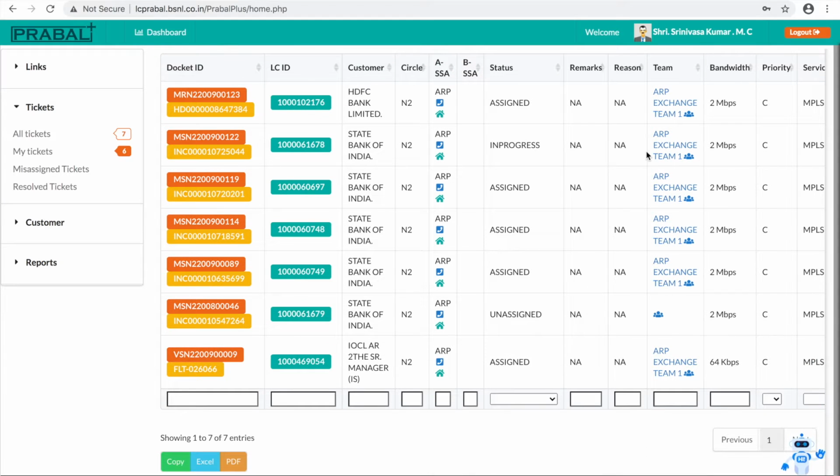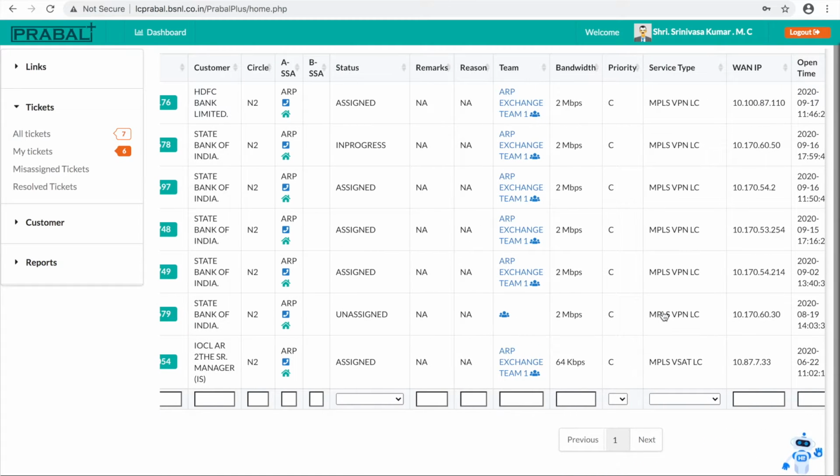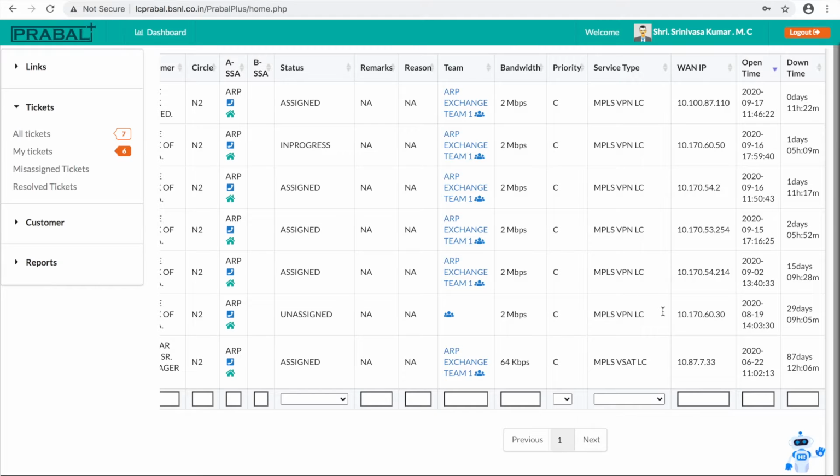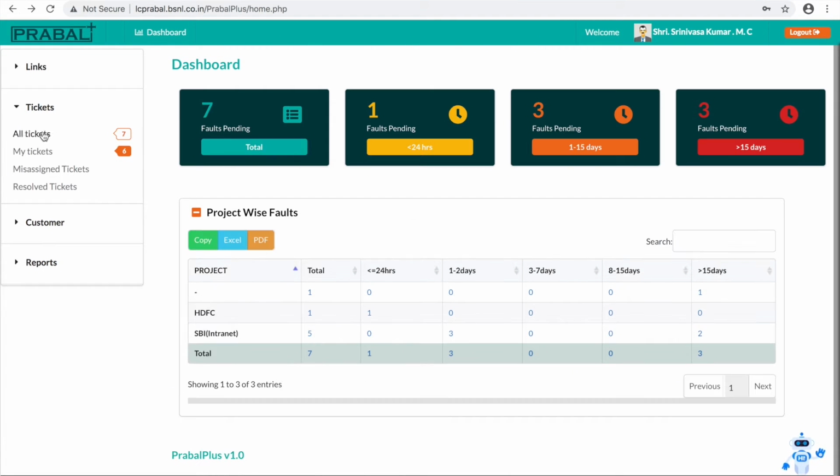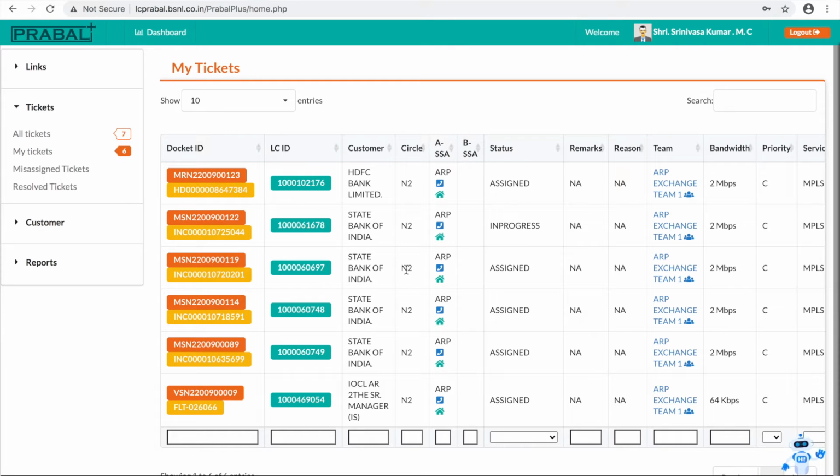If you look at their team, ARP exchange, team 1, team 1, team 1. So out of 7 faults, 6 are mapped to this person, one is unassigned. That means it is not yet mapped to this particular person. So it will not come to his account. If you look at my tickets, there are 6 tickets pending. If you look at the status, one is in progress, and the remaining 5 are in assigned status only.